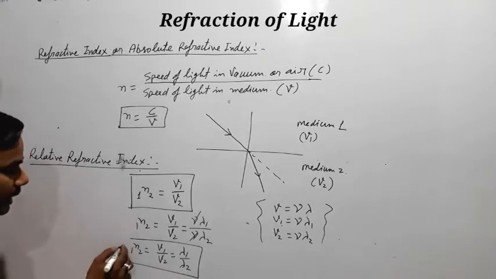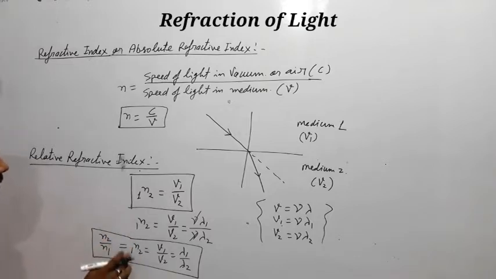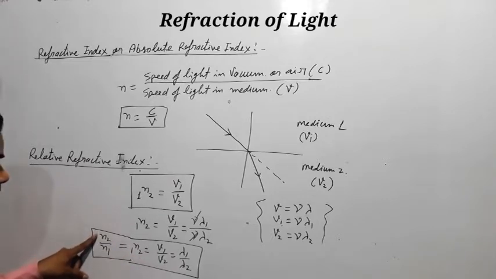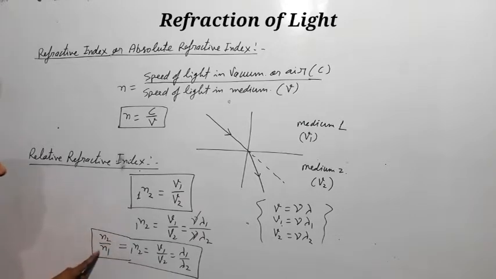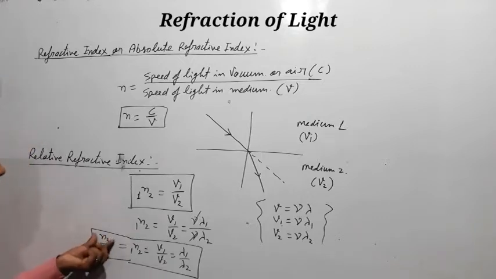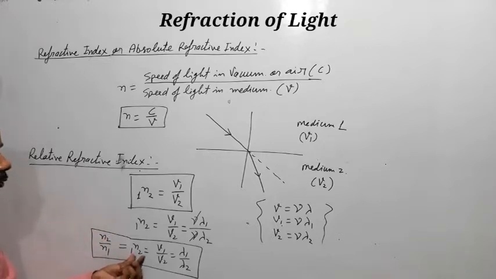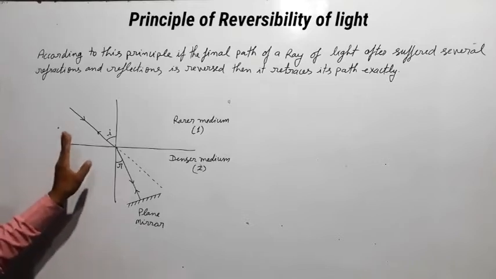And 1n2 can also be written as N2 upon N1. Why? Because 1n2 is the refractive index of the second medium with respect to the first, and N2 is the absolute refractive index of the second medium and N1 is the absolute refractive index of the first medium. So here N2 and N1 are the absolute refractive indexes, and 1n2 is the relative refractive index of the second medium. Clear?